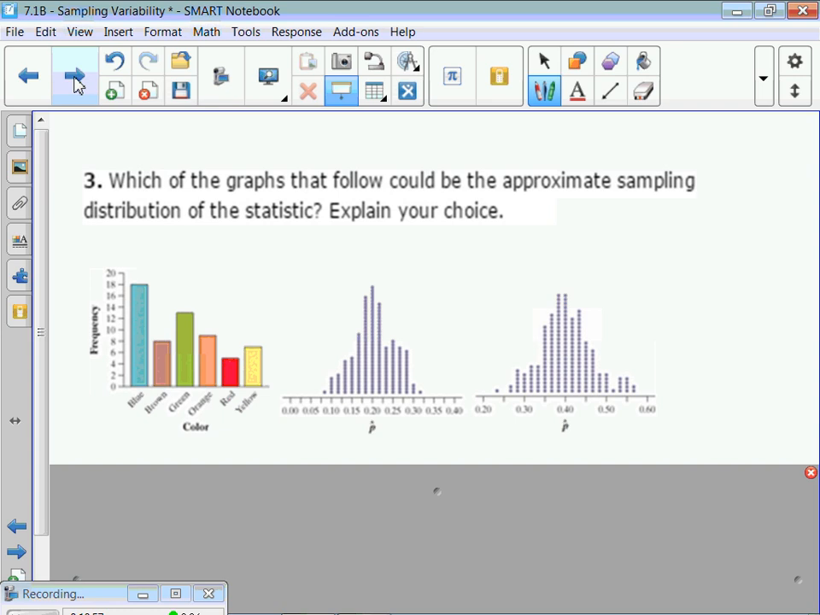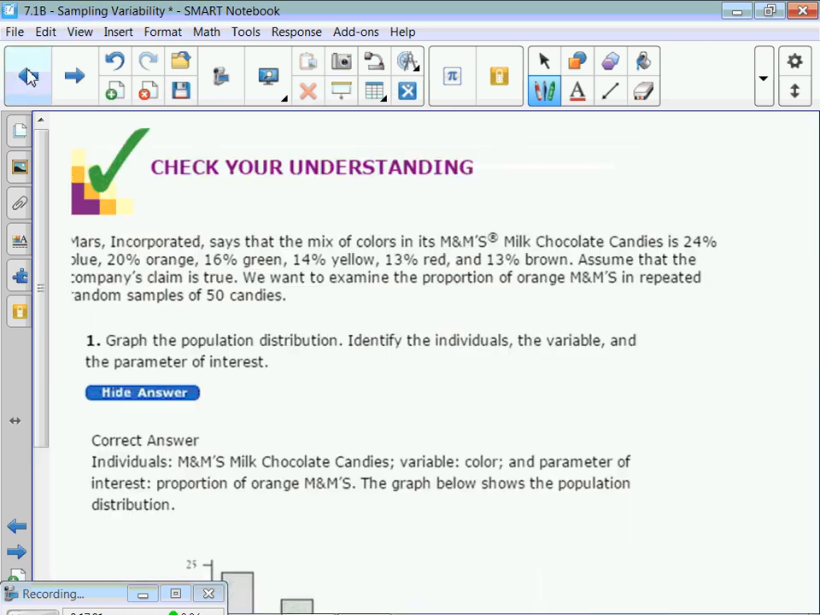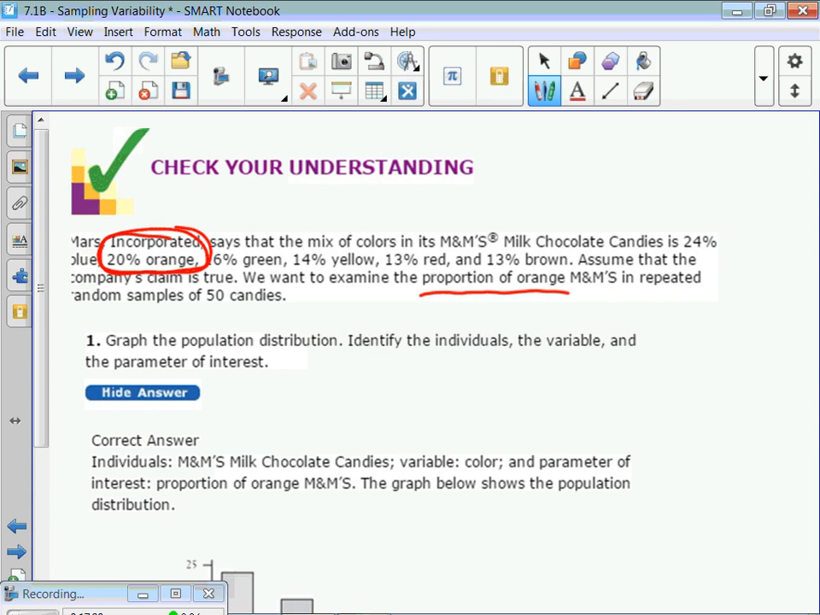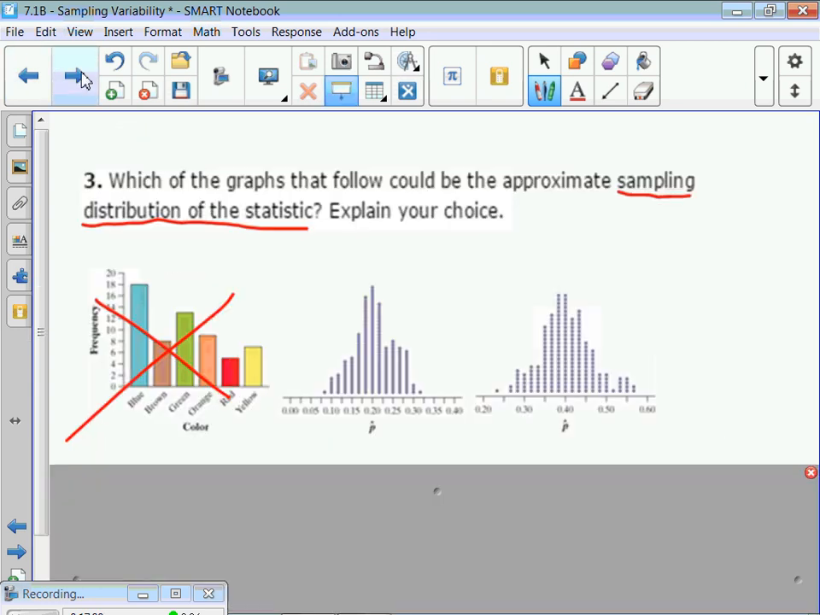And this last one says, which of the graphs that follow could be the approximate sampling distribution of the statistic? So now we've got this vocab word, sampling distribution of the statistic. That's a whole bunch of samples. So it's definitely not this one, right? It's a whole bunch of samples. And what were we actually talking about at the beginning of this problem? The proportion of oranges, which is supposed to be 20%, right? So if I take a whole bunch of samples, it should still be 20%.